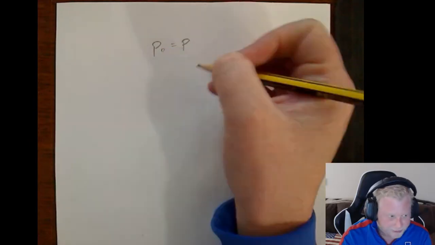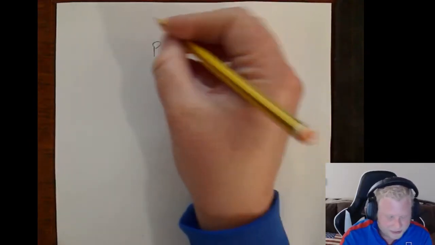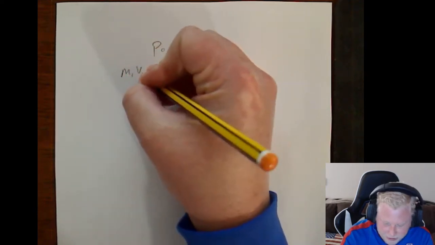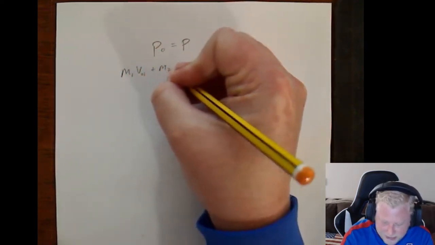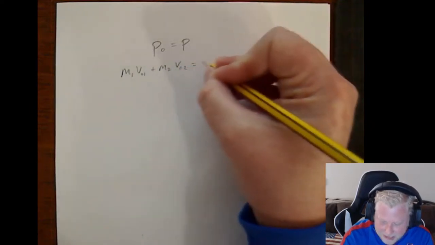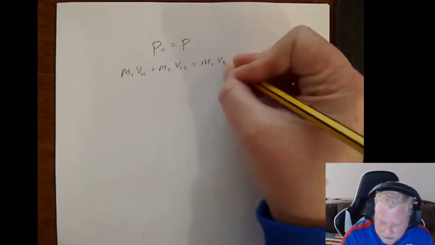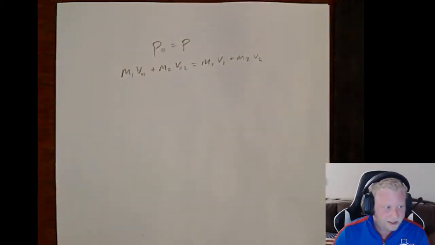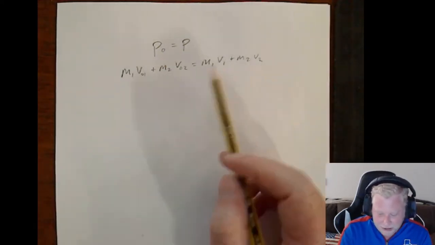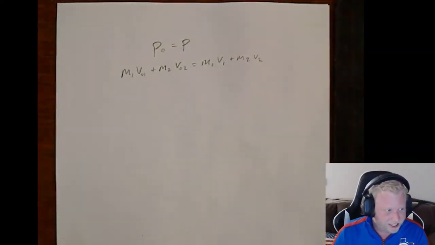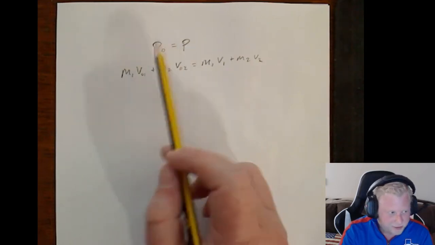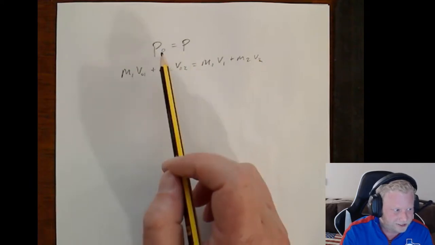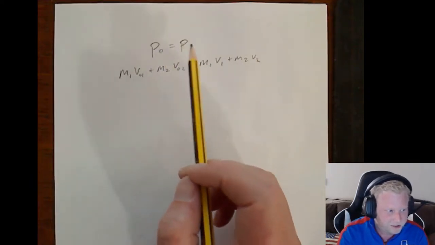Or, if we want to expand this, let's say we have two objects interacting: mass 1 times V naught 1 plus mass 2 times V naught 2 has to equal mass 1 times final velocity 1 plus mass 2 times final velocity 2. Again, your individual velocities for your masses can change, but the overall momentum of the system, as long as it's not being affected by external forces, needs to remain constant because otherwise magic has been done.